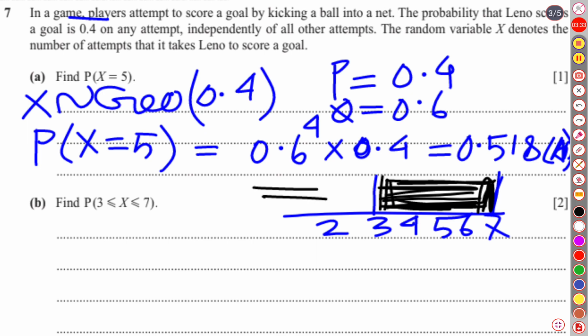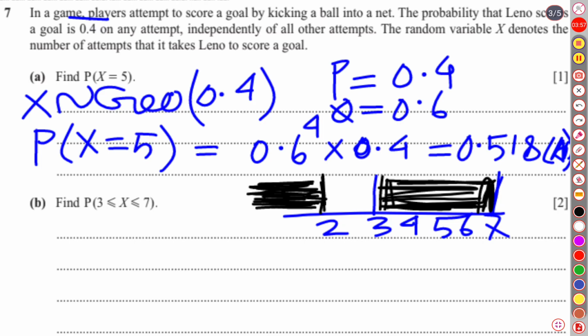As you know, we are still under the same geometric distribution. Geometric distribution is a discrete random variable distribution. As this is discrete, we subtract just less than 3, and less than 3 means actually 2.